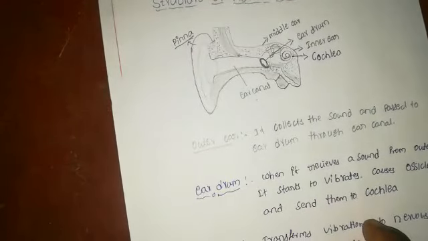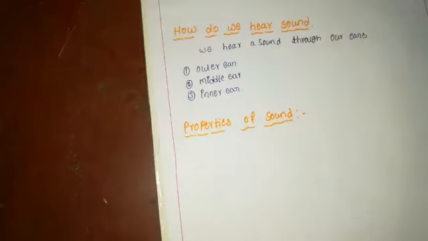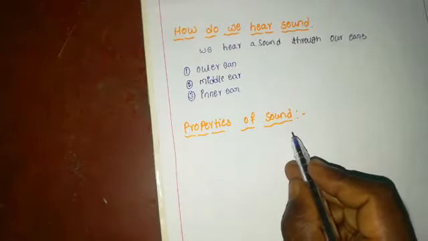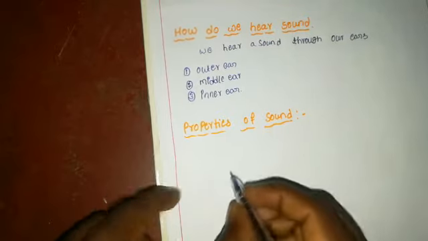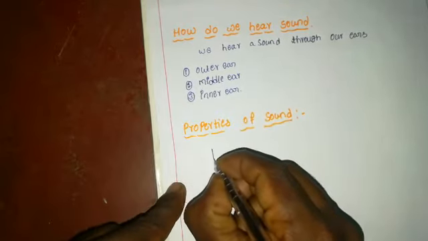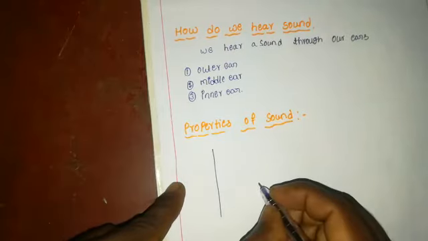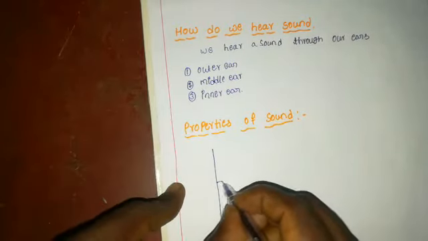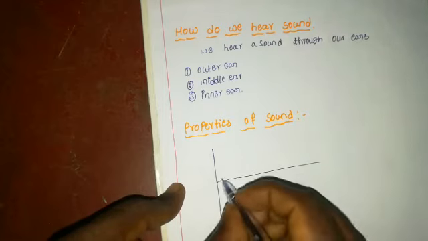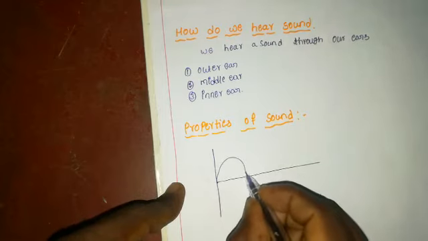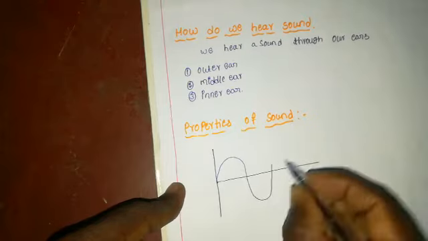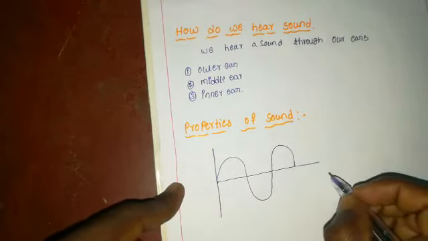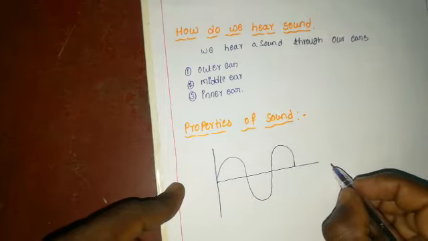Next we move on to the properties of sound. We know that sound is propagated in the form of a wave of vibrations. This is a sound wave. Let's see it more. Sound is propagated in the form of a wave of vibrations.